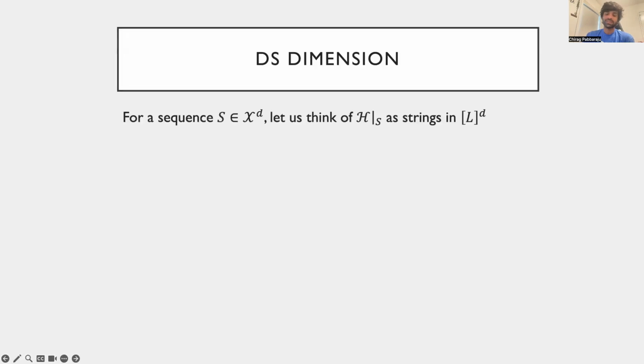Given a sequence S of size D, let us think of the restriction of the class H on S, or the patterns that it realizes on S, as strings of length D on the alphabet 1 through L. Here is an example of a sequence of size 7 on 5 labels.